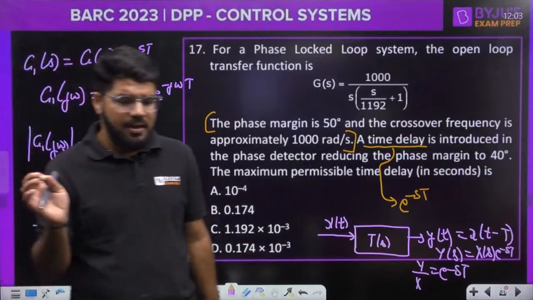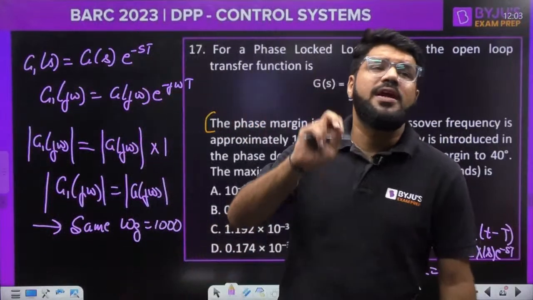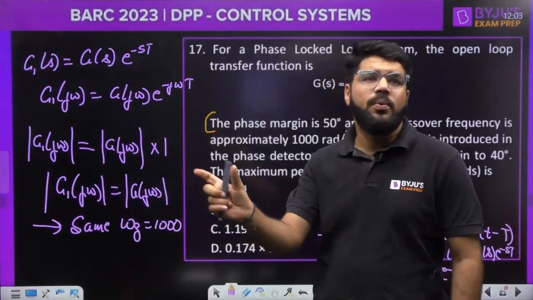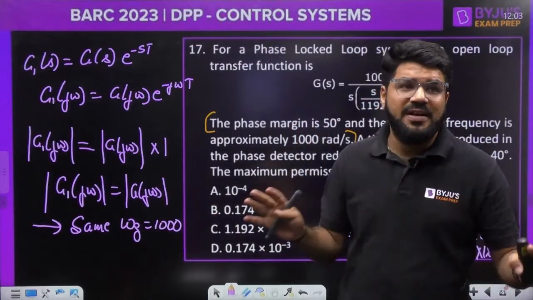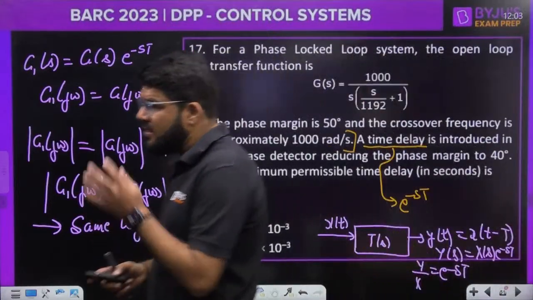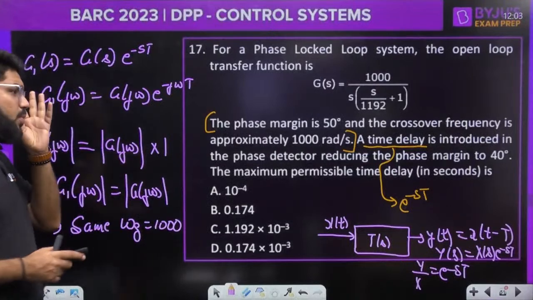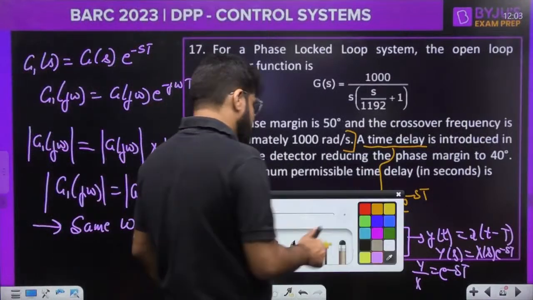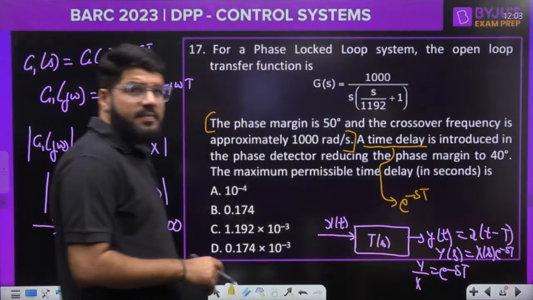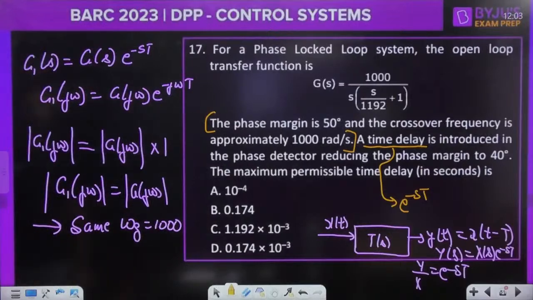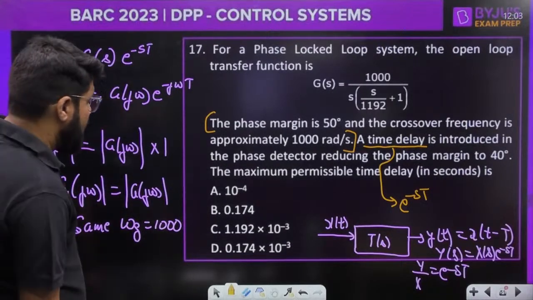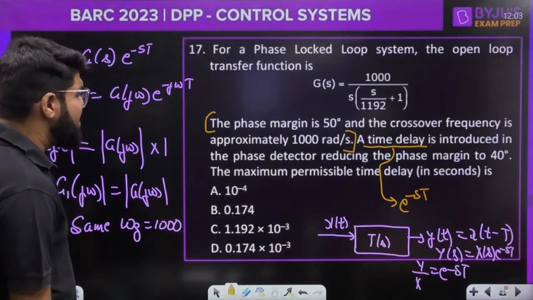Clear everybody? Gain crossover frequency is calculated by putting the magnitude function equal to 1, and this time delay term will not affect the magnitude. That is why it will not affect the gain crossover frequency. It is not going to affect what? The gain crossover frequency. It is not going to affect the gain crossover frequency. Is this also done? Okay. So the gain crossover frequency remains to be the same.